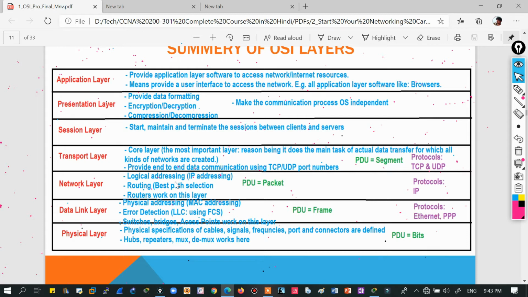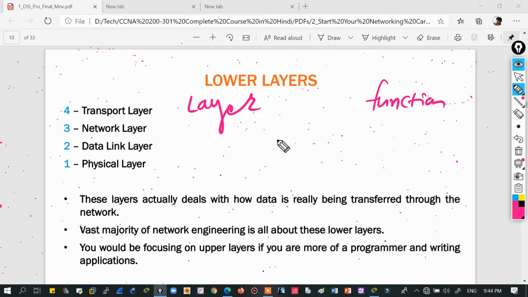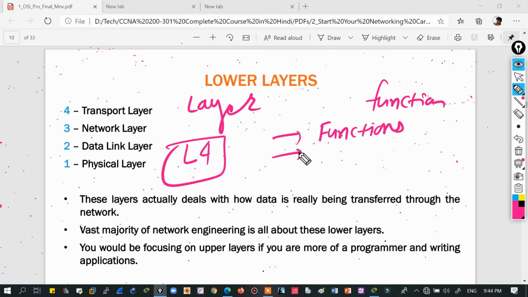And one more thing, let me tell you: when we are discussing any layer in the OSI model, there are 4 things that we need to discuss. So this is a layer, and there are functions. When I'm discussing layer 4, maybe the transport layer, there are 4 things: the functions of a layer, which I have already discussed and we are discussing one by one.